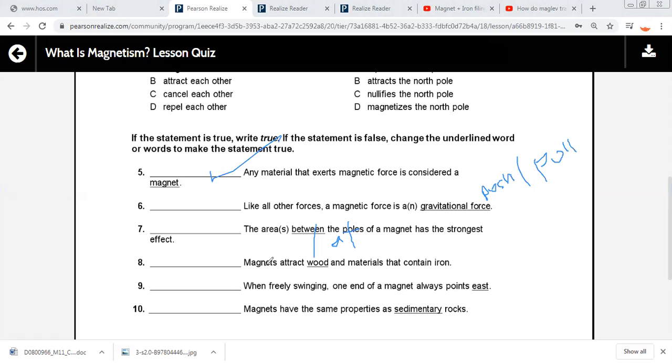Number eight: a magnet attracts wood and materials that contain iron. Magnets attract wood? No, they attract iron. False.